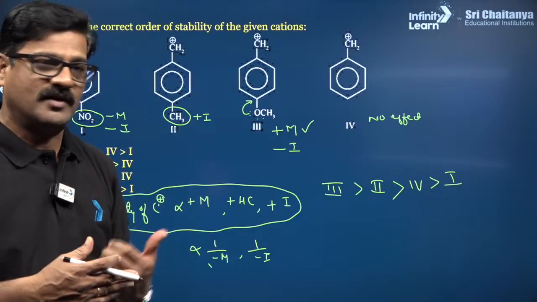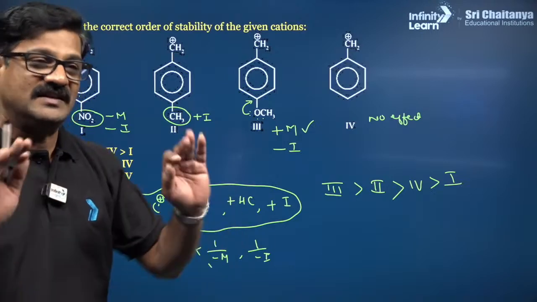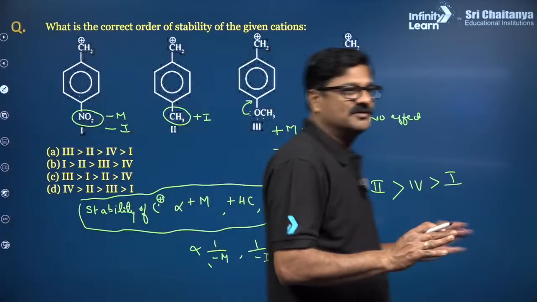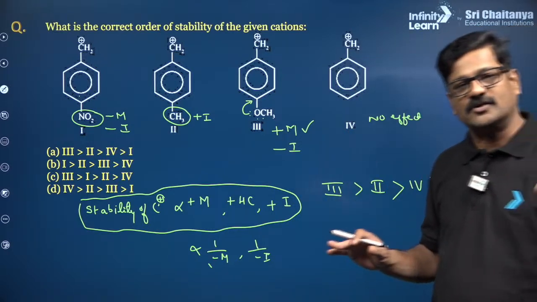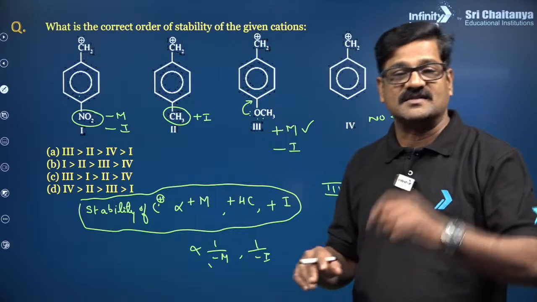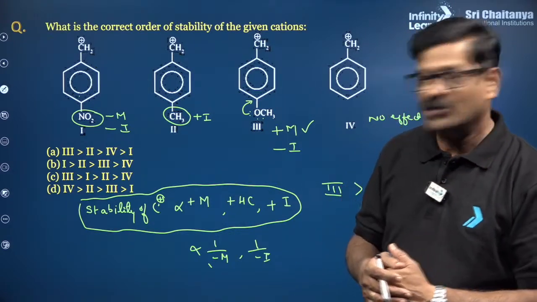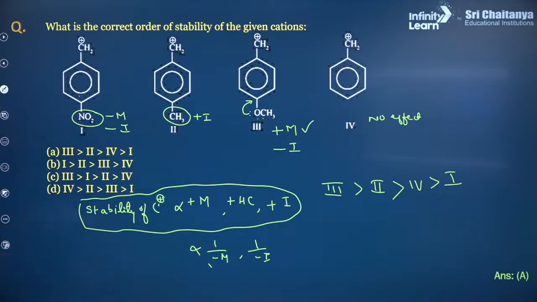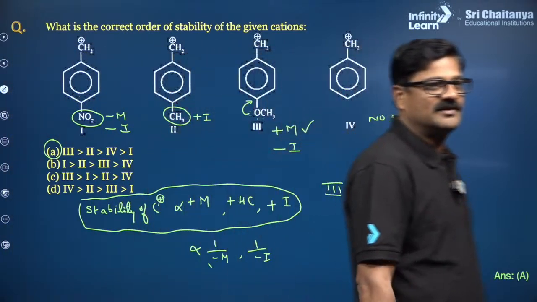Mesomeric effect dominates over, yes, of course, inductive effect is less effective. The least electronic effect among all is going to be inductive. After 2 to 3 carbon atoms, it can be ignored and it operates through sigma bond only, and it is the weakest effect, and it is distance dependent, mind it. Okay, so what is your answer for this? 3 is given, 2 is given, 4 is given, and 1. Getting or not? Clear? Any doubt here?